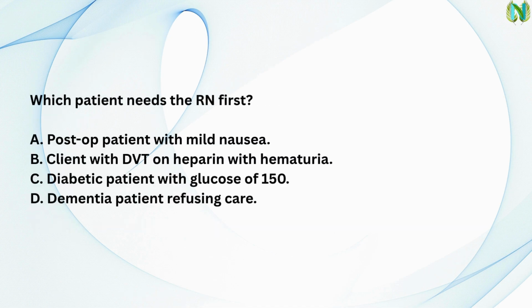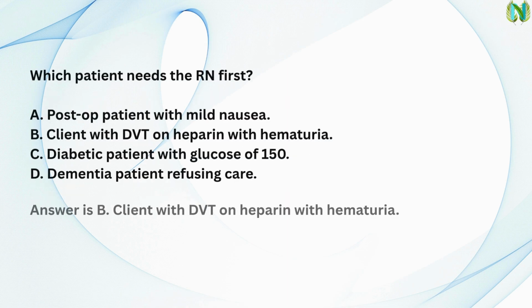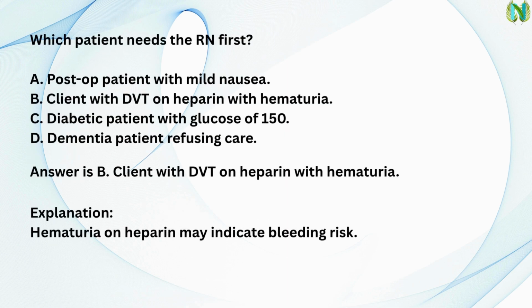Next question. Which patient needs the RN first? A. Post-op patient with mild nausea. B. Client with DVT on heparin with hematuria. C. Diabetic patient with glucose of 150. D. Dementia patient refusing care. Answer is B. Client with DVT on heparin with hematuria. Explanation. Hematuria on heparin may indicate bleeding risk.